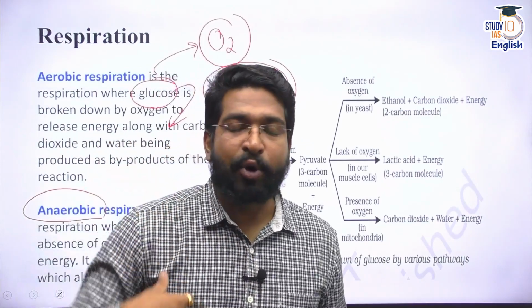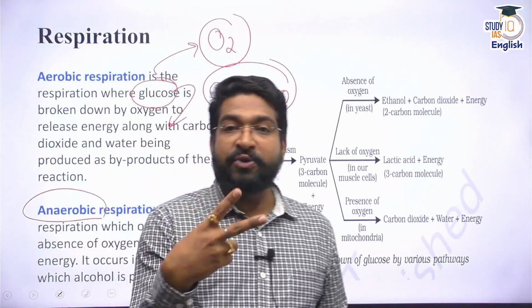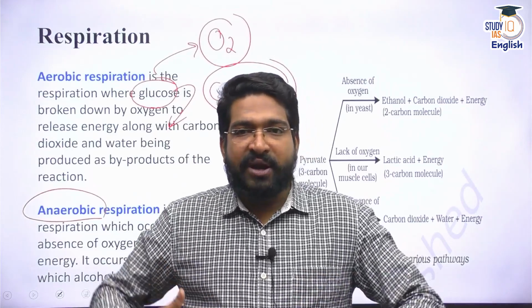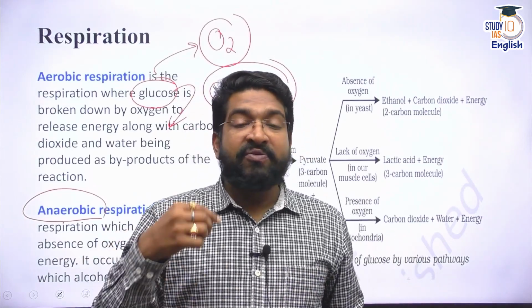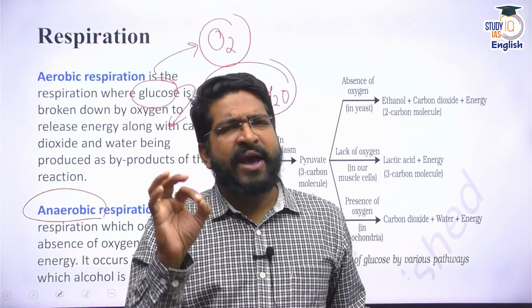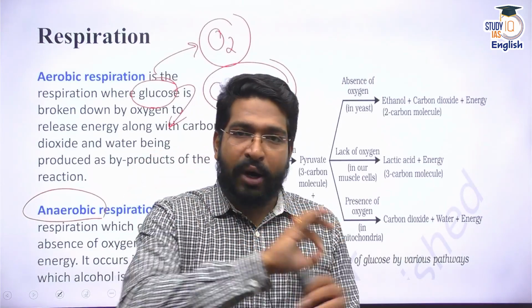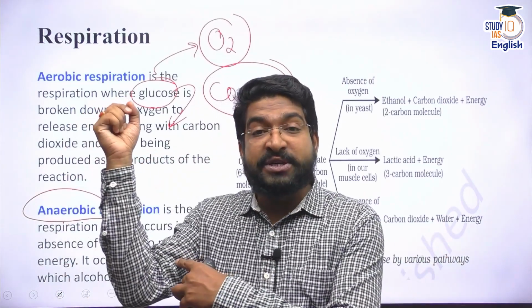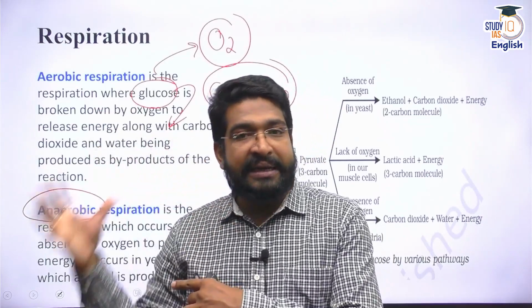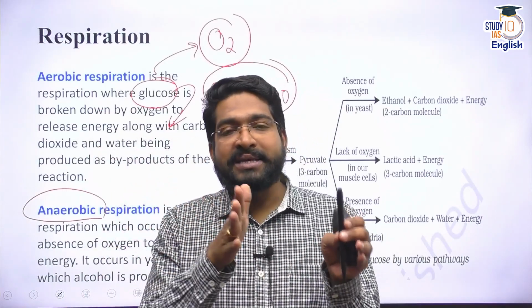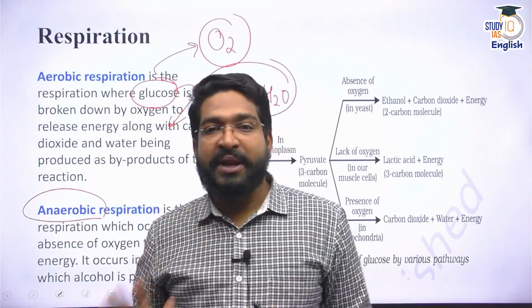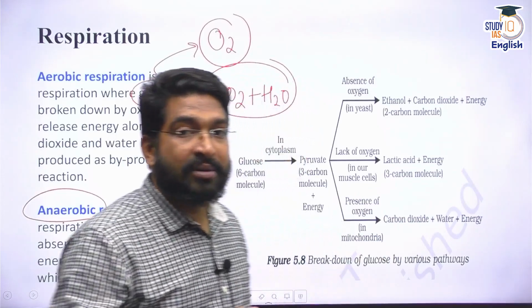In fact, in our body, we find two kinds of respiratory setups. One is the aerobic respiration. We also find some amount of anaerobic respiration, not in all of our cells, but especially in our muscular cells. But it is not completely anaerobic respiration. I could call it a semi-aerobic respiration. So respiration can be of three types.